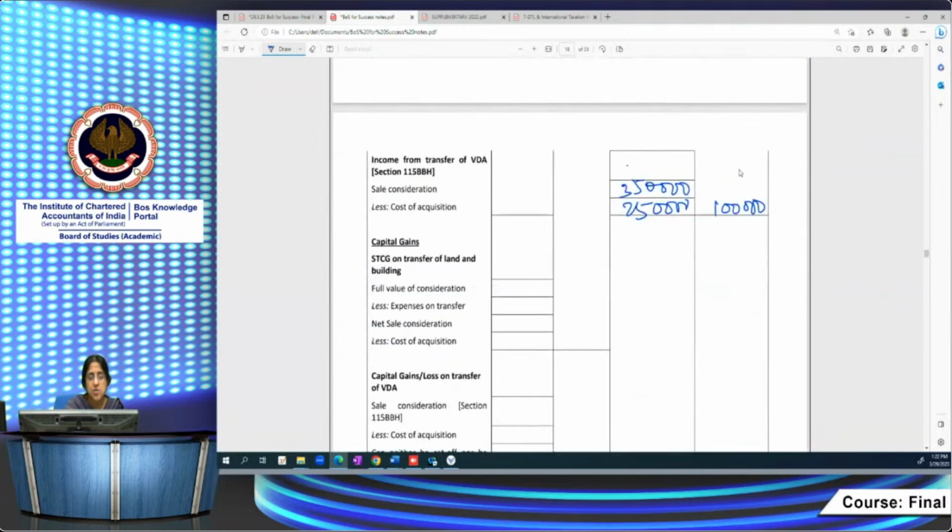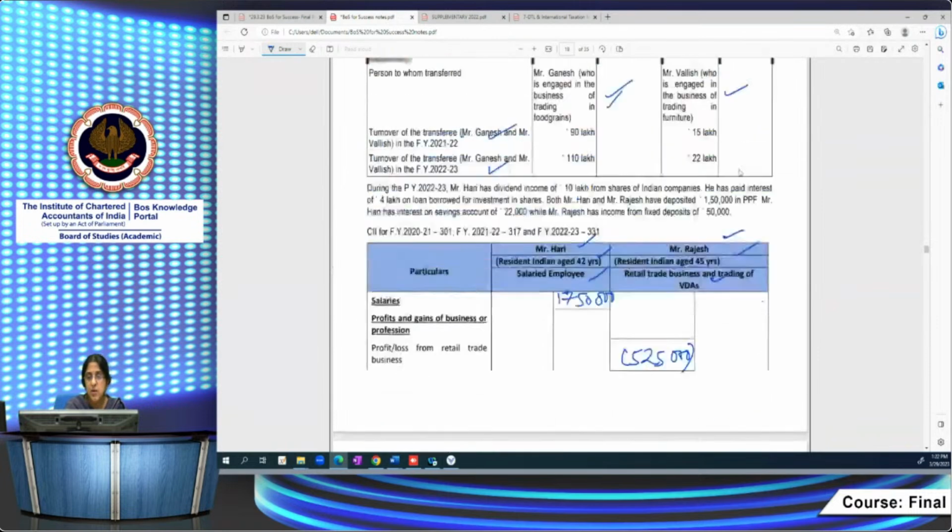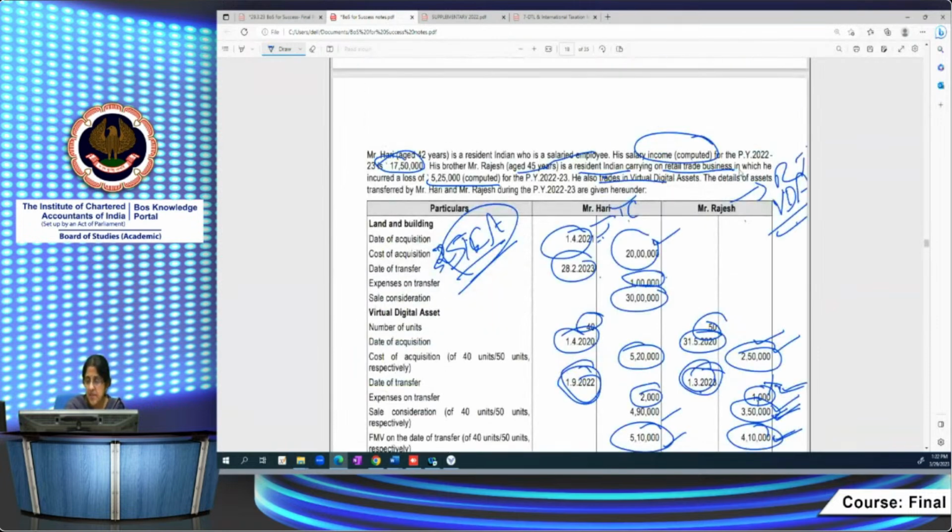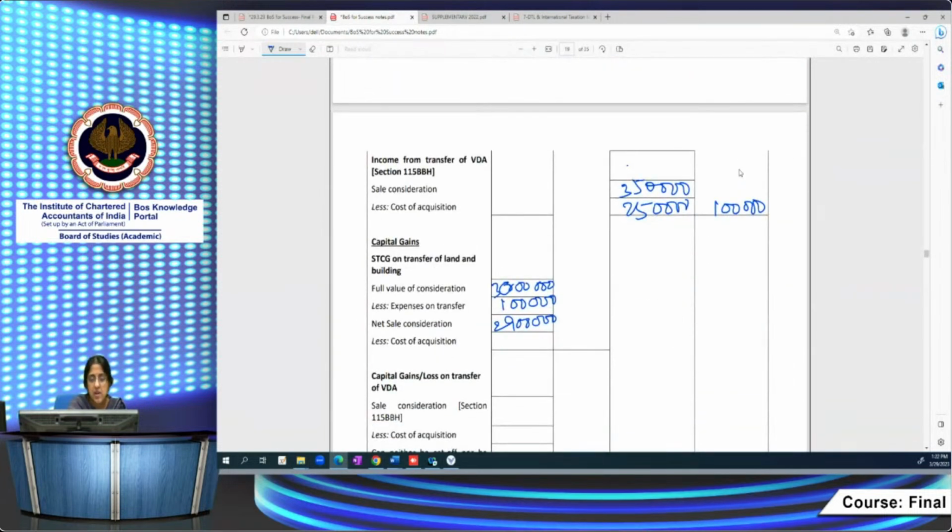So 30 lakh is the full value of consideration, 1 lakh is the expenses of transfer, so it will be 29 lakh. Cost of acquisition is 20 lakh. So it will be 9 lakh. Short-term capital gain on transfer of land and building is 9 lakh.